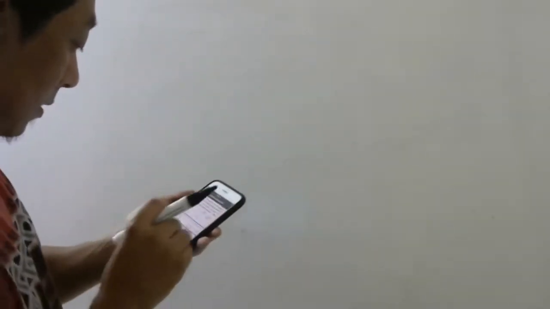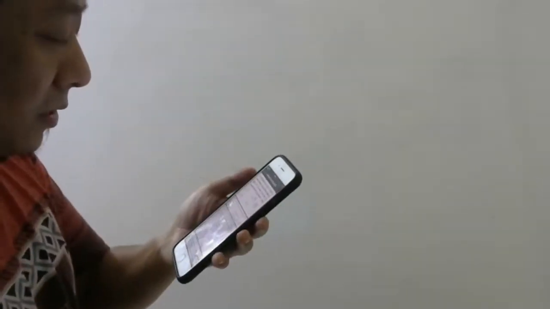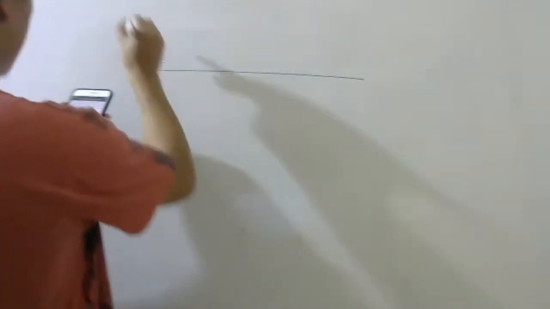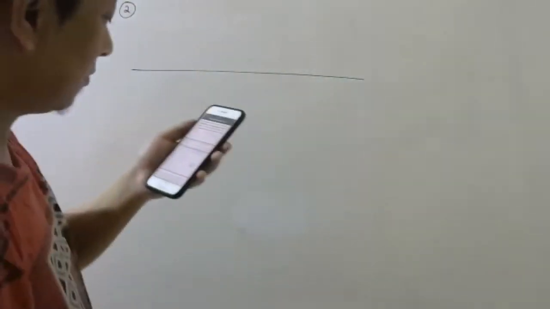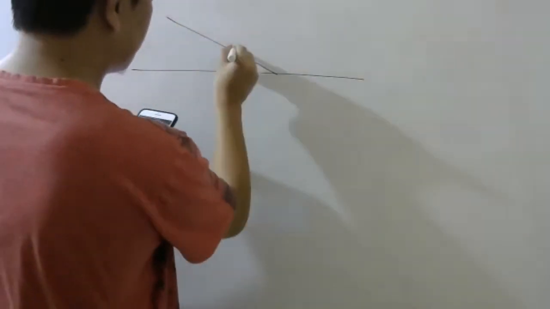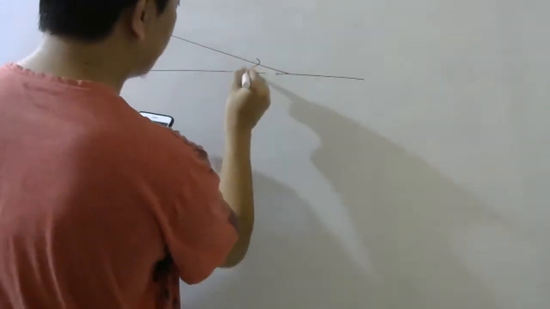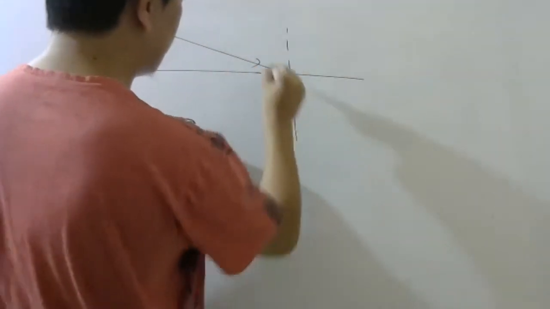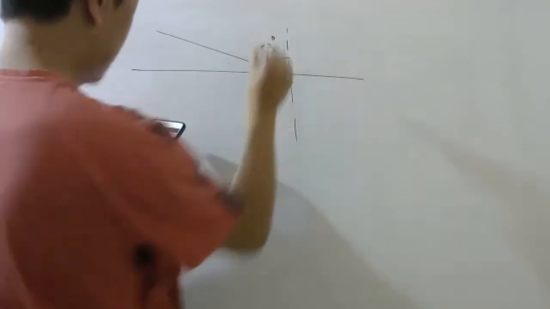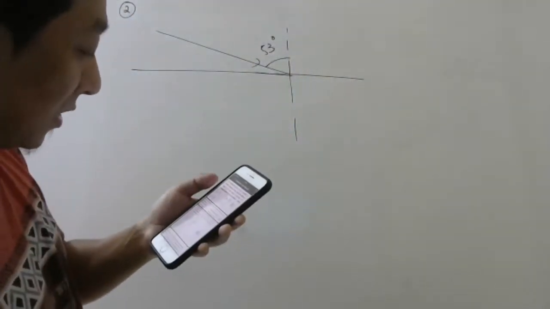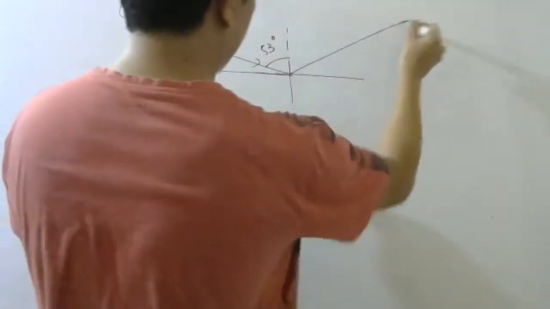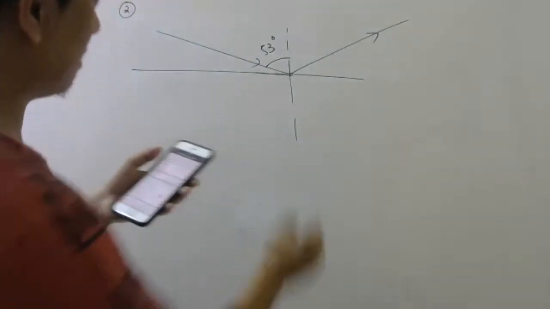Let's see the second question. When sunlight is incident on water surface at angle 53, 53 should be slightly down, no? 53, the reflected ray is found to be polarized.